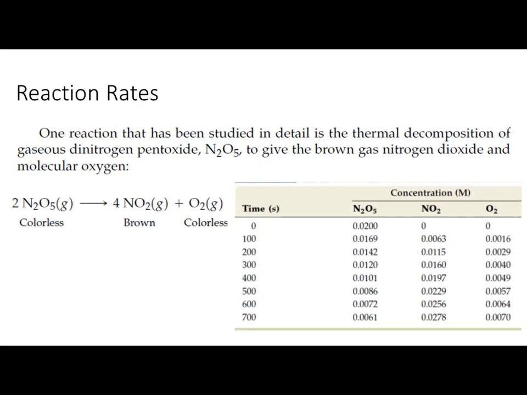Okay, any confusion over this? Even this reaction or any reaction. And the experiment data is given over here. Now look at this one. The time is going to start from 0 second to 100 second, then 200, 300, 400, 500, 600, 700 seconds. I have taken the data with the interval of 100 seconds. You can take any interval. Maybe you can start with 2 seconds, maybe 50 seconds, 150 seconds, doesn't matter.